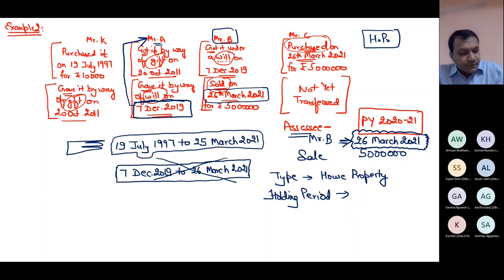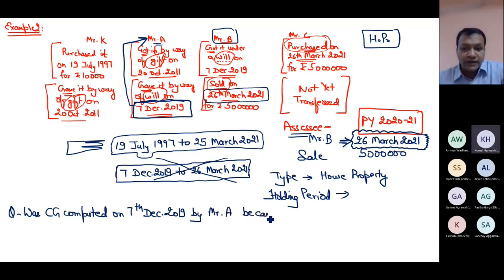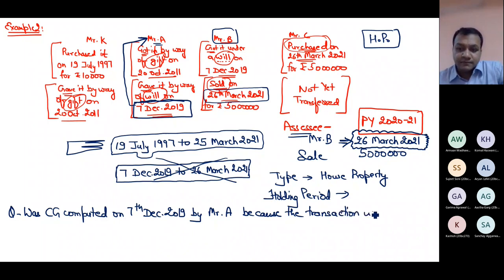No. Hurry up, I'm asking you a question. Everyone can unmute and reply. Was capital gain computed on 7 December 19? Any answer? No, sir. Why? So there was no involvement of money. No, that is not the reason. Because the transaction... Any answer? Sir, because we'll be calculating the tax in the assessment year.